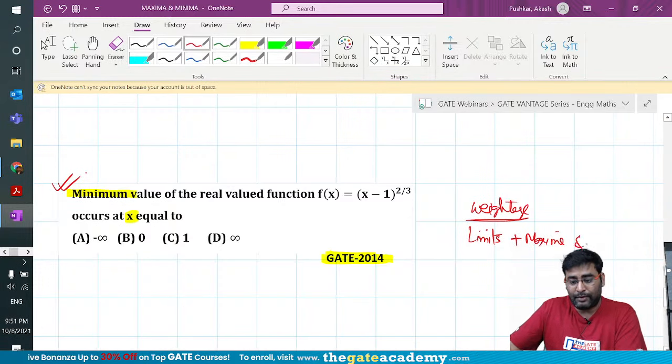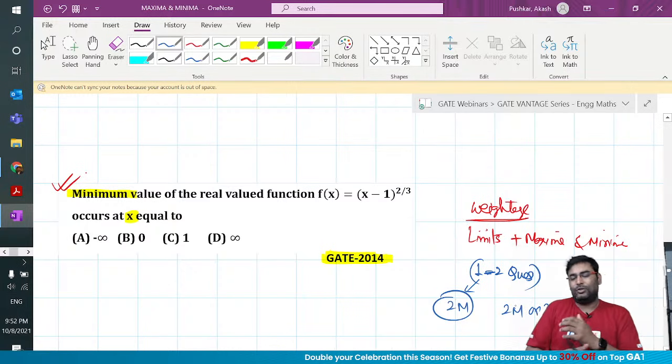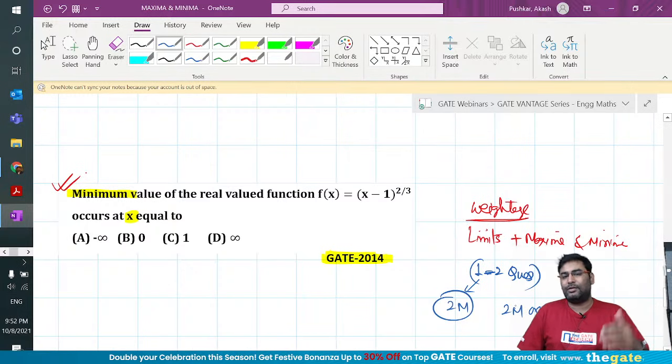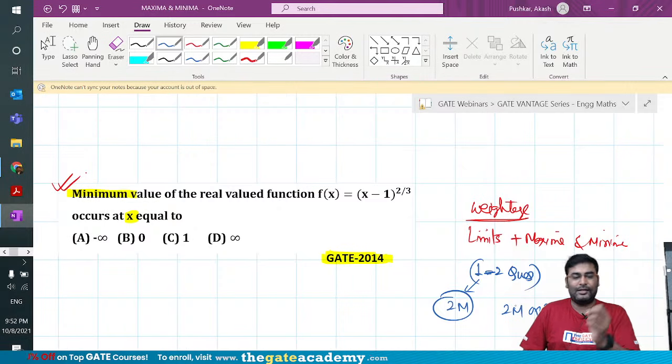I think without calculus questions, those two, limits and maxima minima, I really feel that it will not do justice. But I think recently GATE has changed some syllabus. You should take a look at it. But I believe in the 2021 paper, the syllabus has changed a little bit. They have played with the mathematics portion here and there. Don't worry about it. I still strongly believe limits and maxima minima is one of the winners in differential calculus. Integral calculus, let's keep it separate. In differential calculus, definitely it has a high weightage.